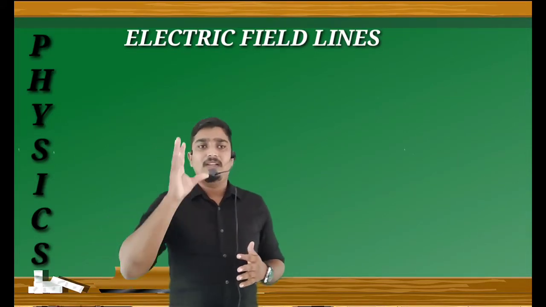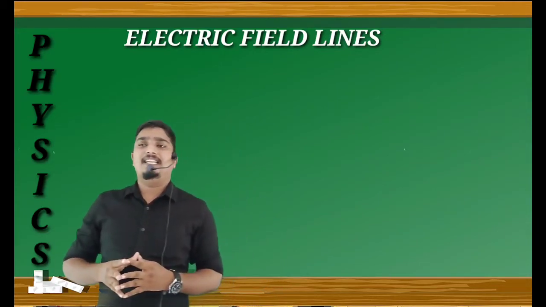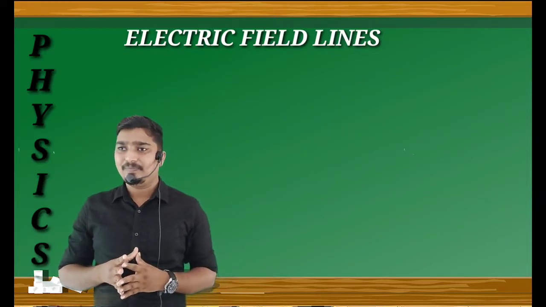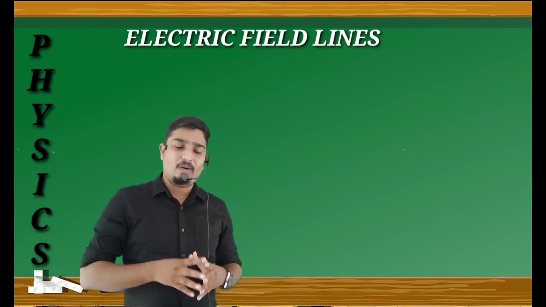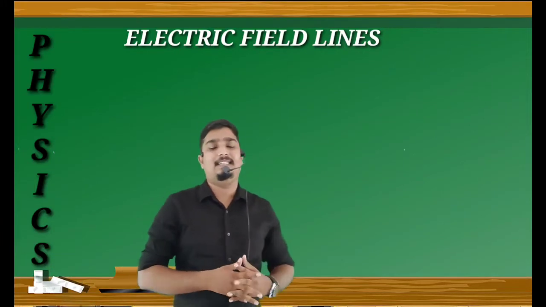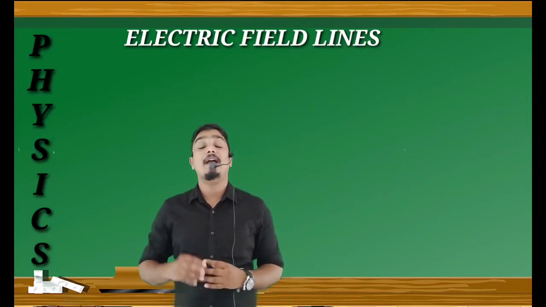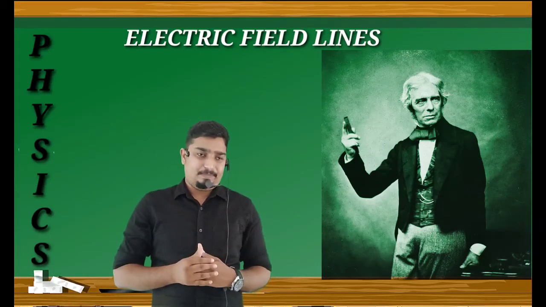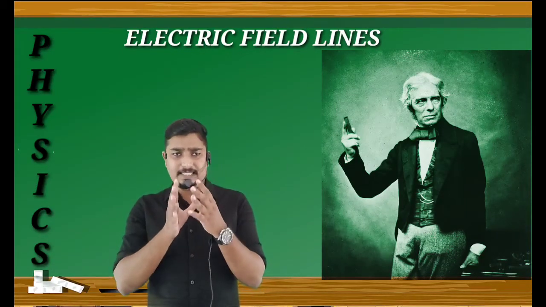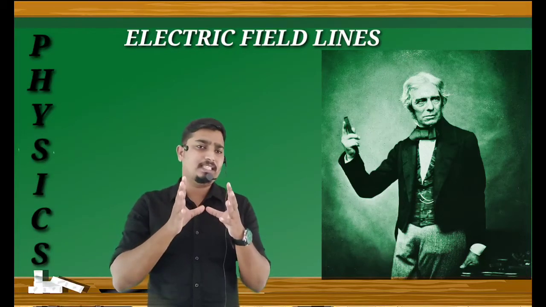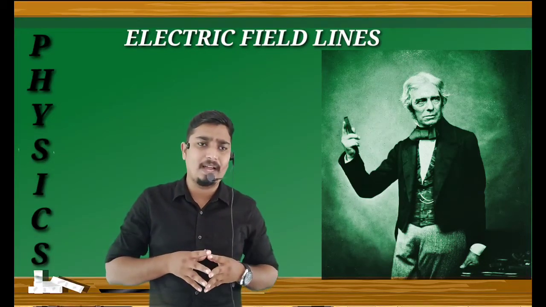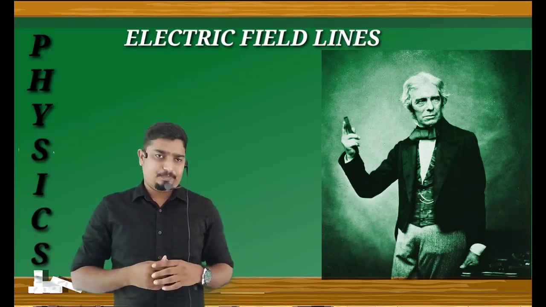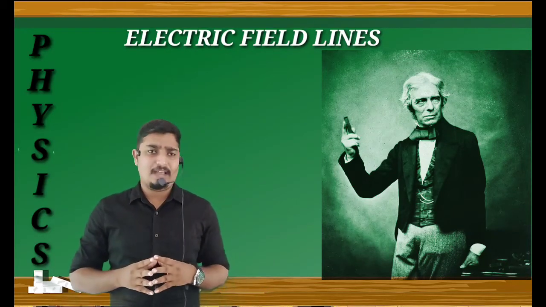The definition of electric field lines or lines of force was first introduced by Michael Faraday. This electric field concept was first introduced by Michael Faraday.